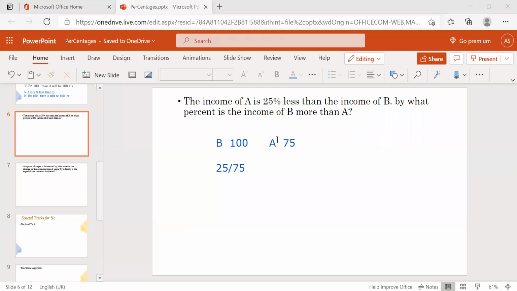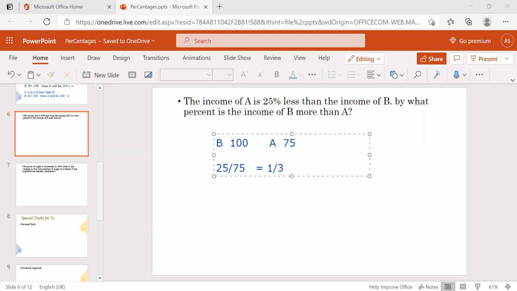So that 25, what's the percentage of 75? Then that will be how much B is more. So see here, what's the equivalent? 25 by 75 is nothing but 1 by 3.